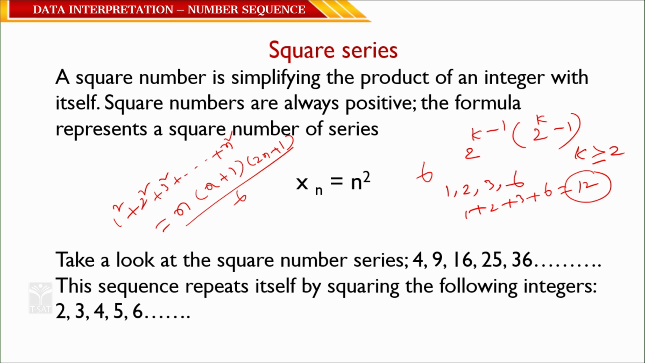For example, if you want to know 1 square plus 2 square plus 3 square plus 4 square plus 5 square, we will calculate. What is 1 square? 1. 2 square is 4, 3 square is 9, 4 square is 16, 5 square is 25. So 1 plus 4 plus 9 plus 16 plus 25. 1 plus 4 is 5, 9 plus 16 is 25, 25 plus 25 is 50, 50 plus 5 is 55. So the sum of the first 5 square numbers is 55.